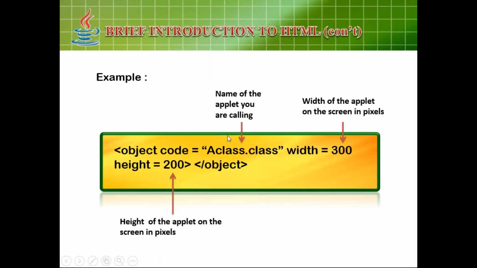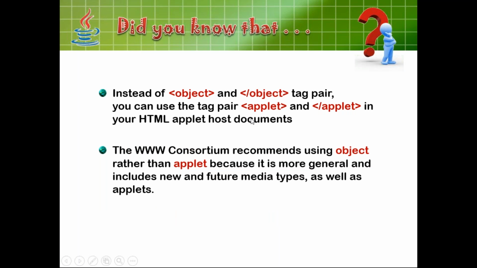Okay, now see here. This is the object code. This is an object command. How will you execute it? Use the object tag, the code parameter, and whatever class you want to create, dot class, and then the width and height of the applet you need to provide. The first parameter is the name of the applet, the second parameter is the width, and the third parameter is the height. Instead of object, you can use applet also.